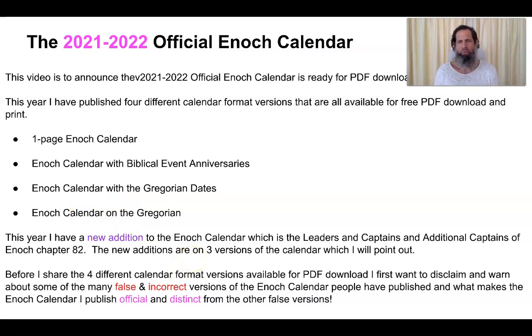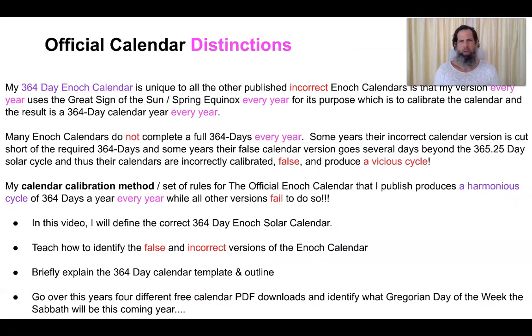Before I share with you these 4 different calendar formats that I have available for you, I do want to disclaim about some of the false and incorrect versions of the Enoch calendar out there and what makes the Enoch calendar I publish official and distinct and unique from the other false versions. So my 364-day Enoch calendar is unique to all the other published incorrect versions.